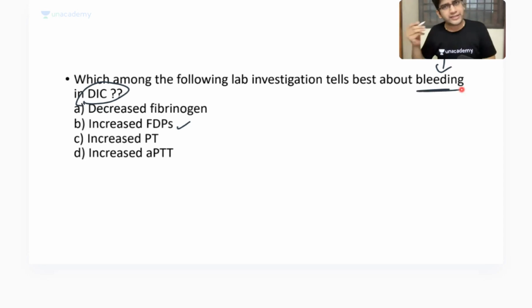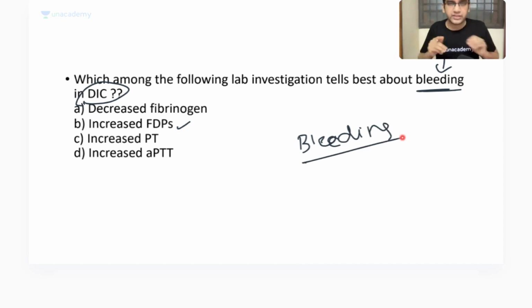So the question is about bleeding. I'm not asking about the diagnosis. Diagnosis is written in DIC. I'm not asking about how I'm going to arrive at the diagnosis. The question is about what is going to cause bleeding. So when do you think we'll have bleeding? Defect in clot lysis or defect in clotting?